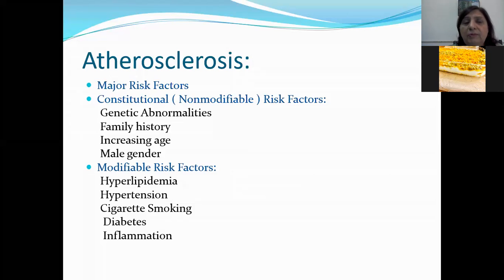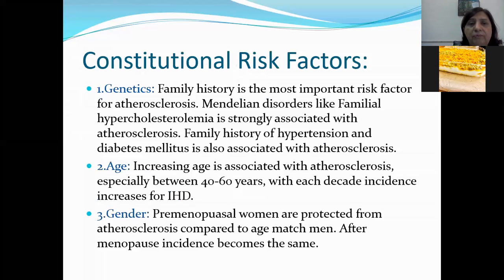But non-modifiable are those that you are born with, like some genetic abnormalities, that cannot be modified. Family history, increasing age and male gender, these cannot be modified. So these are called non-modifiable risk factors. I hope it is clear.